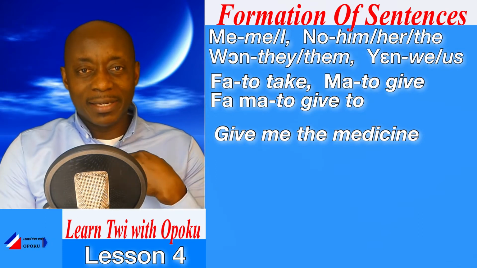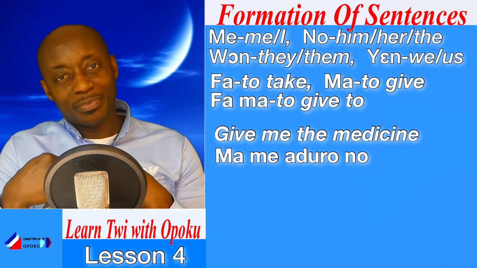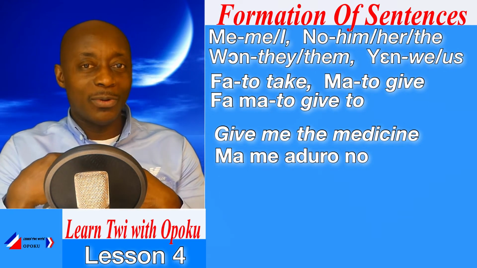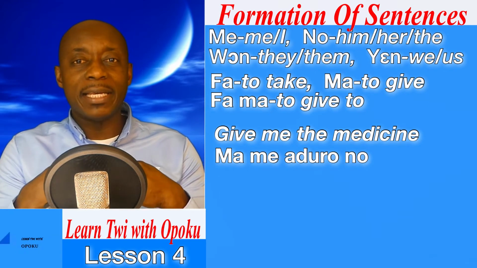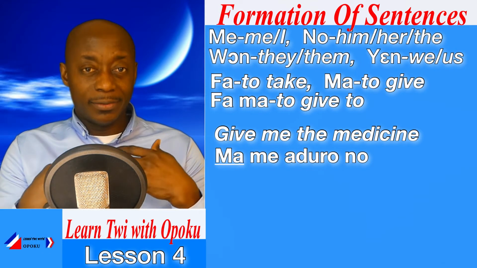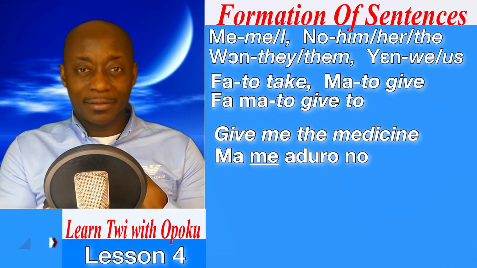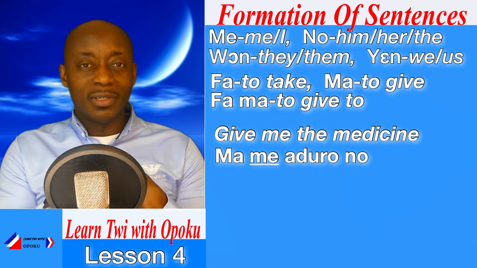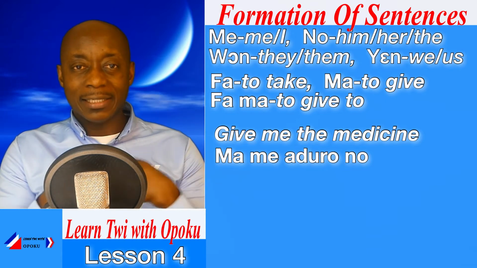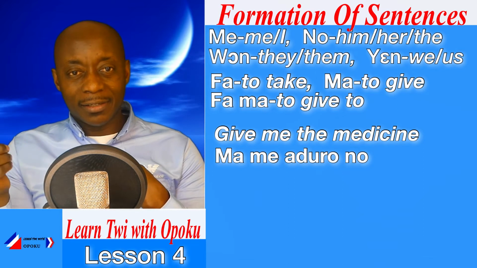Well, in the previous lesson we gave this example, and that was, give me the medicine. And we said, Mami Aduro no, which means give me the medicine. Good. Ma means to give. Me means I or me. So, mami, that is give me the medicine.